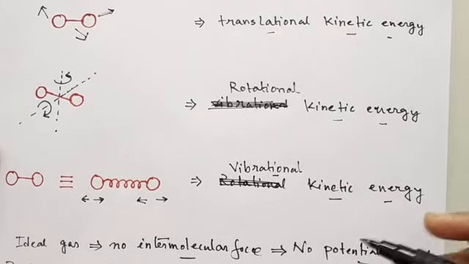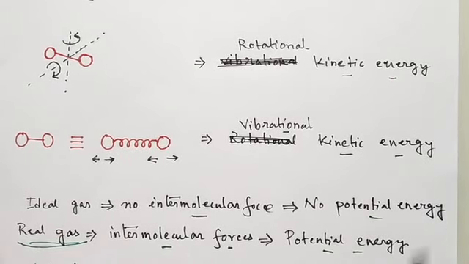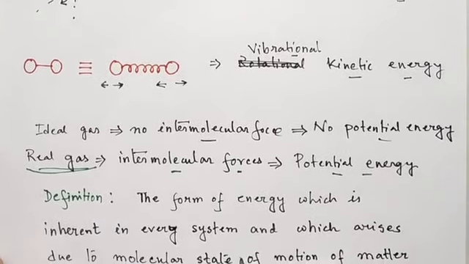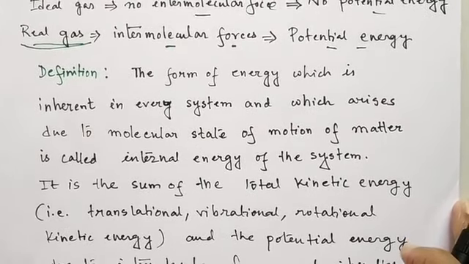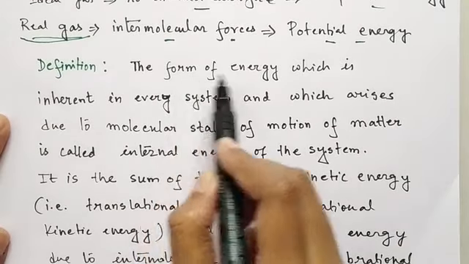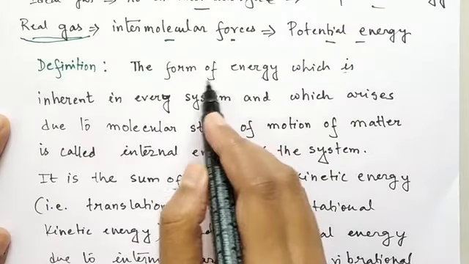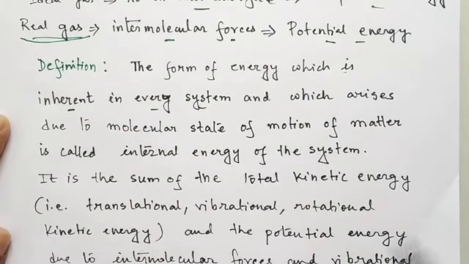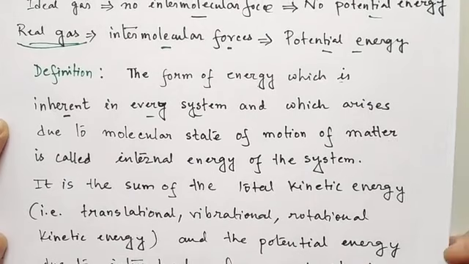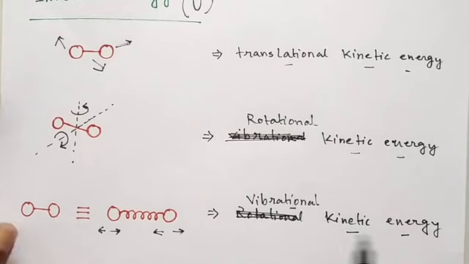So if we add all this kinetic energy and the potential energy for the real gas molecules, what will we get? We will get the internal energy. So how can we define this internal energy? We can say that it is the form of energy which is inherent in every system. Inherent means it is the characteristic energy of the system. For example, we know that normally all the gas molecules of a gaseous system are always in motion.